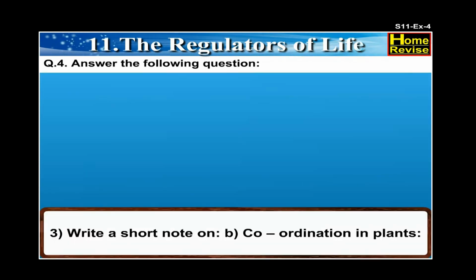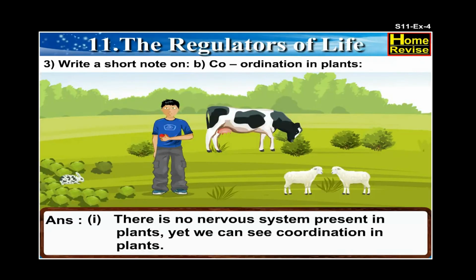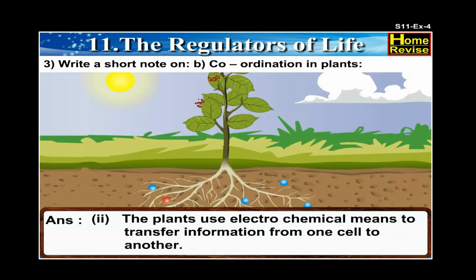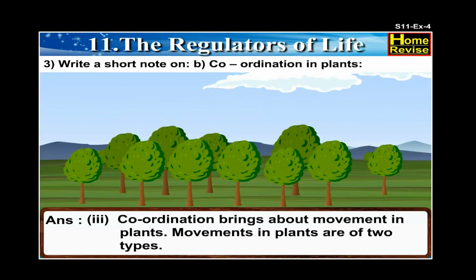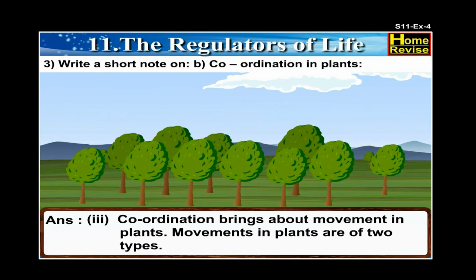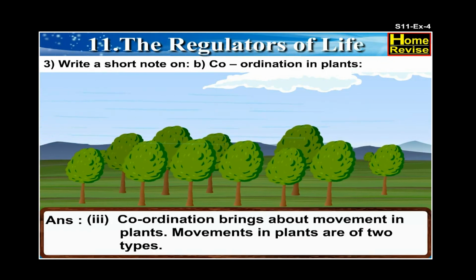B. Coordination in plants. 1. There is no nervous system present in plants, yet we can see coordination in plants. 2. The plants use electrochemical means to transfer information from one cell to another. 3. Coordination brings about movement in plants. Movements in plants are of two types.